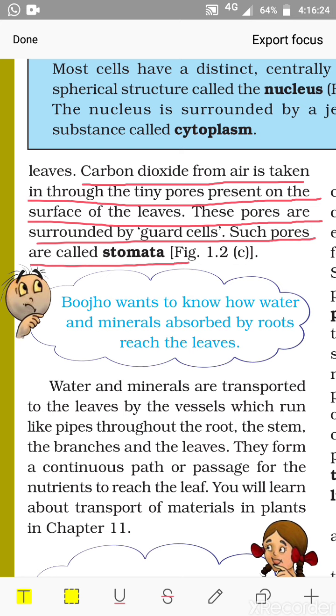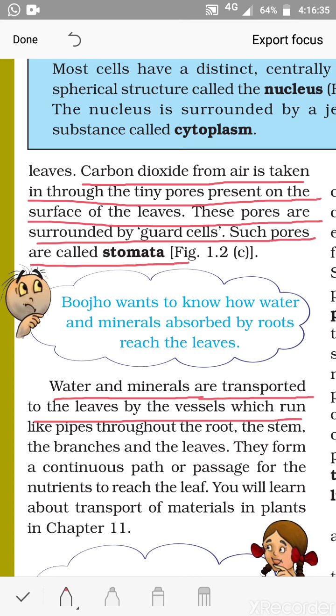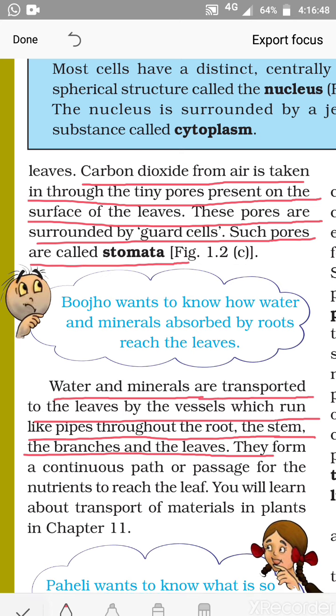So one raw material is carbon dioxide, and the other raw materials are water and minerals. Water and minerals are transported to the leaves by the vessels which run like pipes throughout the root, the stem, the branches and the leaves.